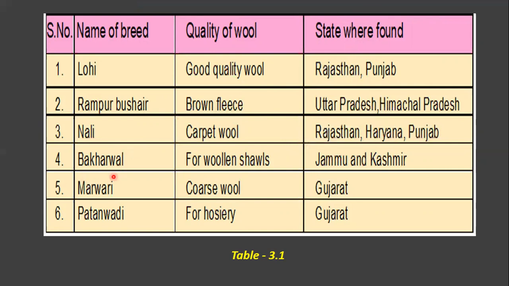Next one is Bhakarwal for woolen shawls and it is found in Jammu and Kashmir. Marwari, it is a coarse wool and it is found in Gujarat. Patanwadi, it is for hosiery and it is found in Gujarat. And see children, these are some of the breeds and the states where they are found, and also the quality of the wool has been given here.